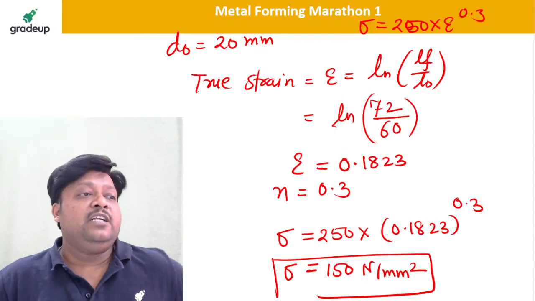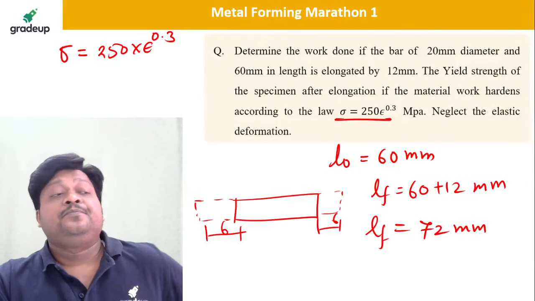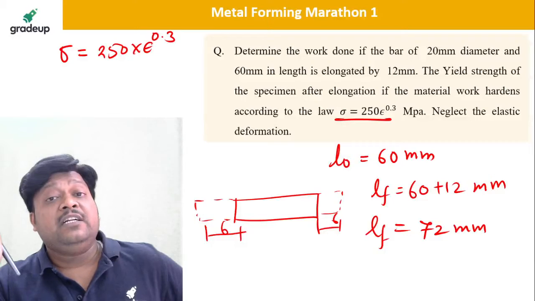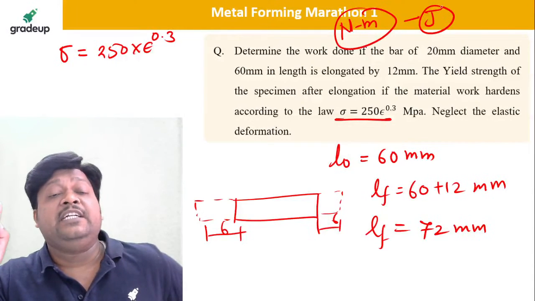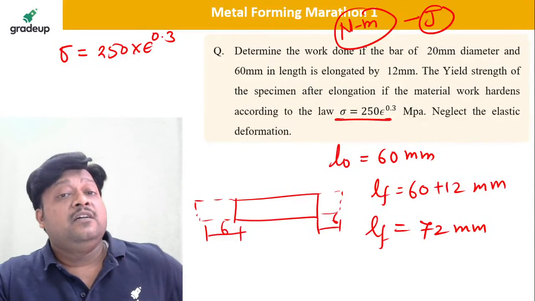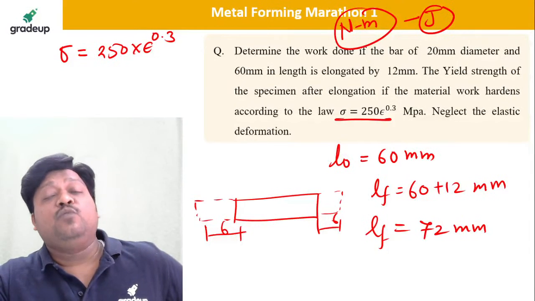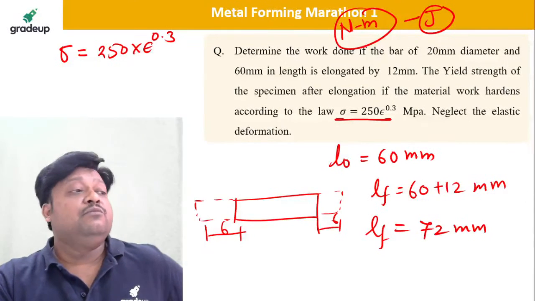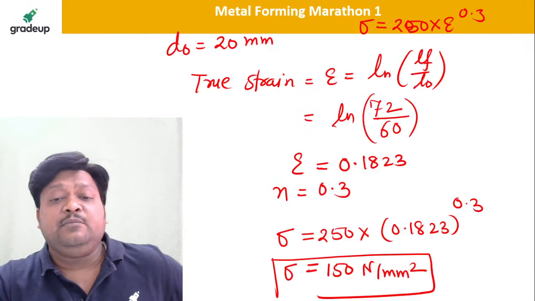Now tell me how to calculate the work done. You know how to calculate work done. They are asking you to calculate work done. Simply, work done means what? You should calculate in terms of Newton meter, that is, in terms of joule only. They are not saying calculate in terms of megajoule per meter cube or work done per unit volume. Simply we have to calculate the work done, in joules or in terms of Newton meter. Tell me how much it is.